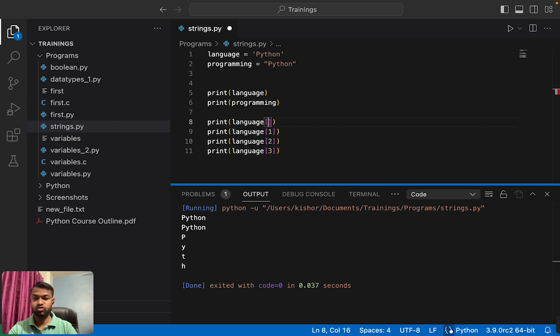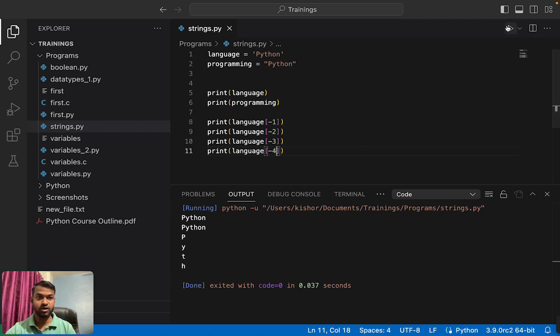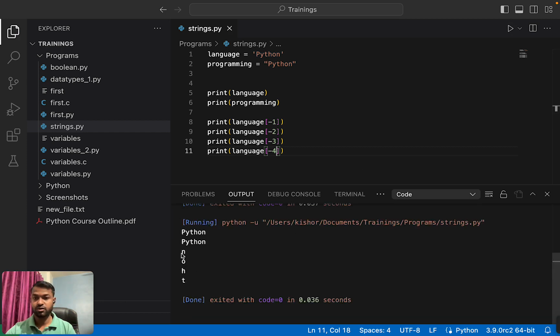If we change this to -1, it will access n. For -2, it will access o. For -3, it will access h. And for -4, let's see what the value is. NOHT. In this way, we can access a string by using indexes.